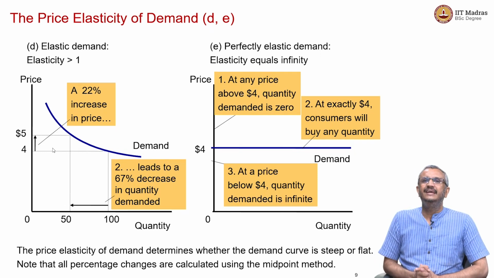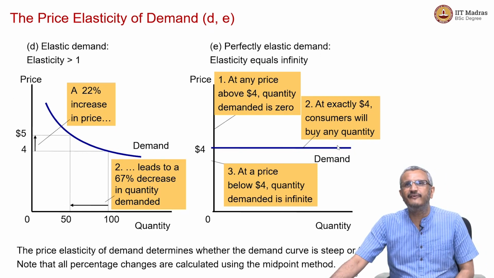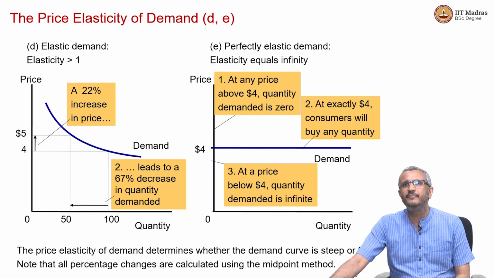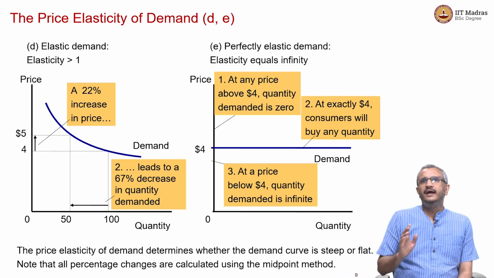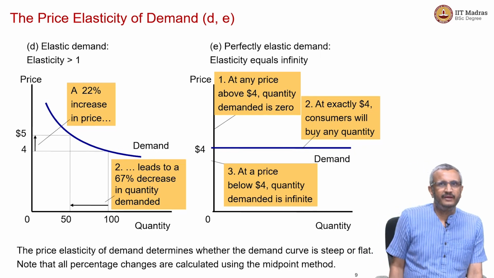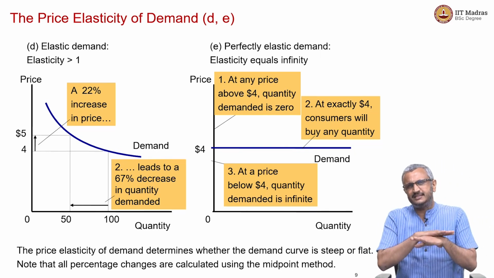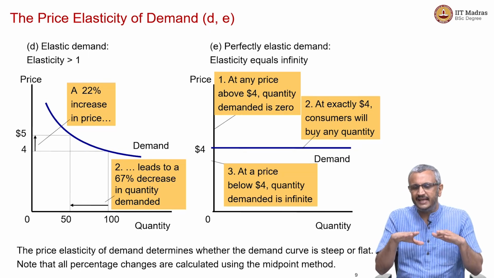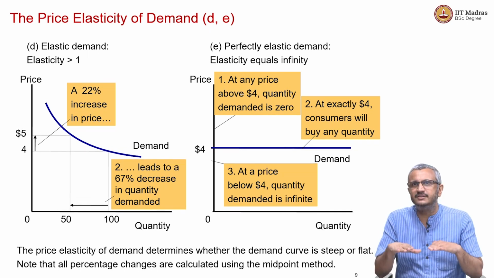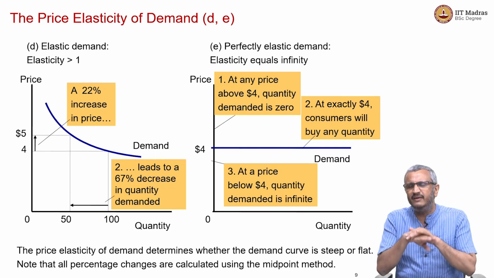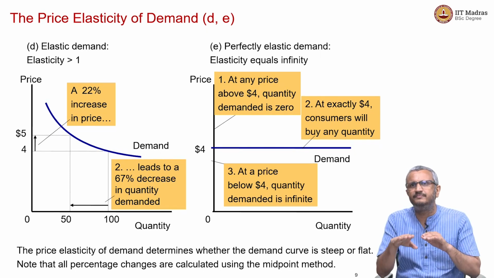And finally, I show perfectly elastic demand, where at any price above $4, quantity demanded is 0. I will not buy that commodity at all.